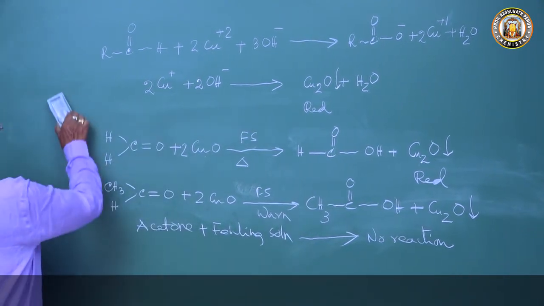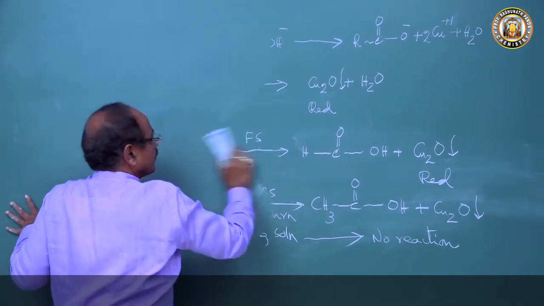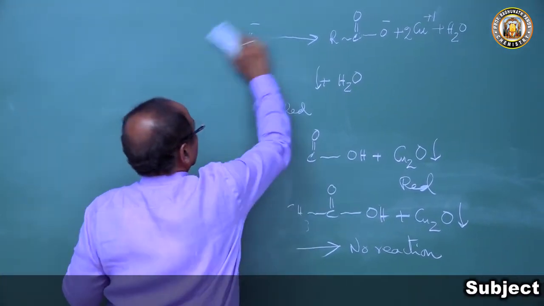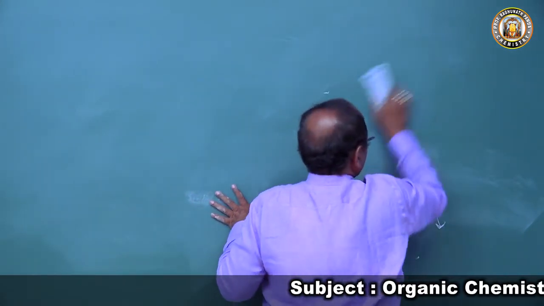Now the next reaction in which aldehydes vividly differ from those of ketones is the polymerization reaction.